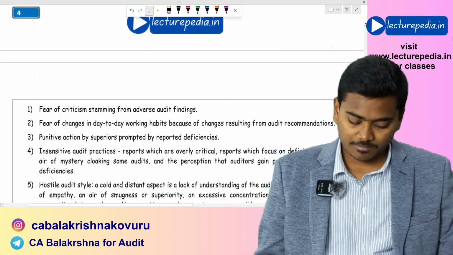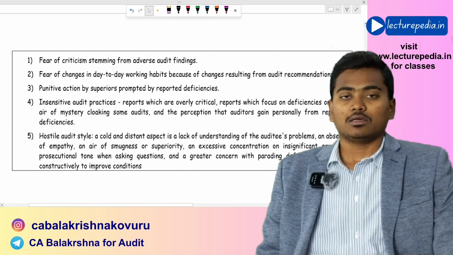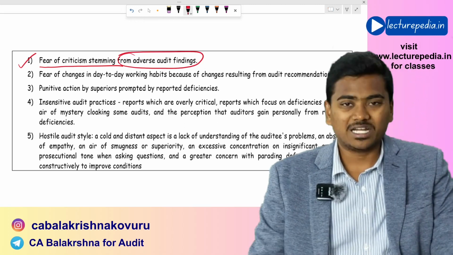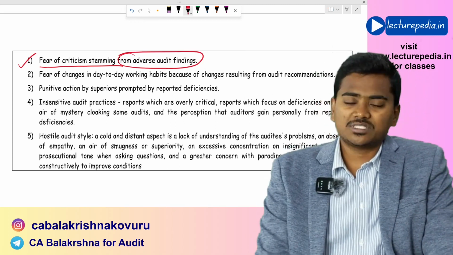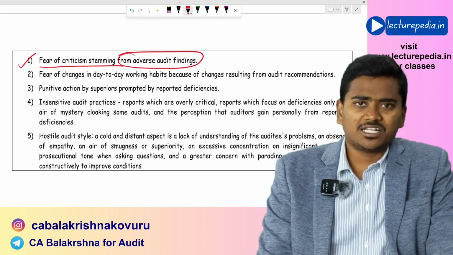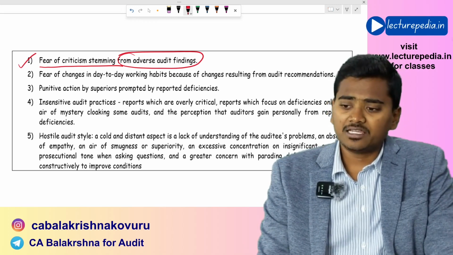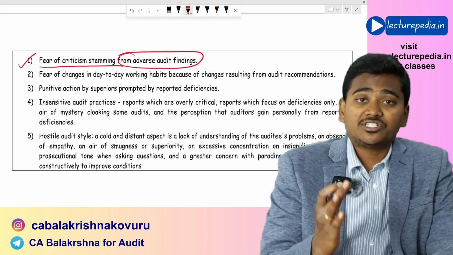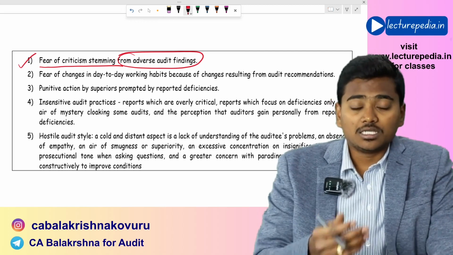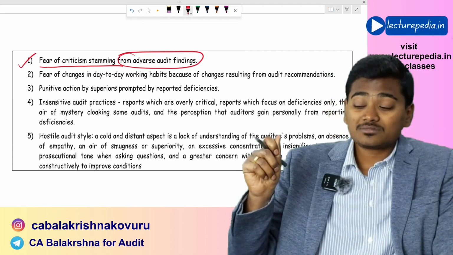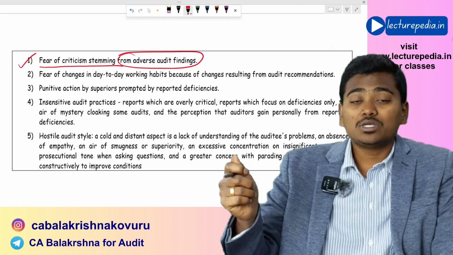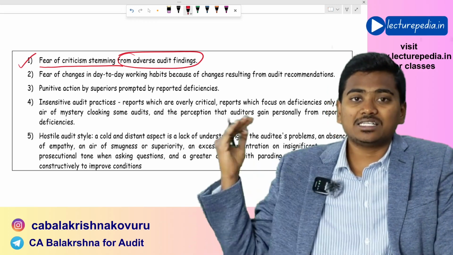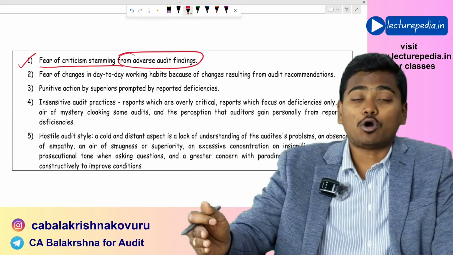Following are the factors which will cause antagonism in the entity. First one, fear of criticism stemming from adverse audit findings. See, if the auditor comes and performs a management audit and finds various deficiencies in the entity and lists these deficiencies in the audit report, then based on these deficiencies the person who is responsible for that particular activity might be criticized by other people, saying that you have committed all these deficiencies.